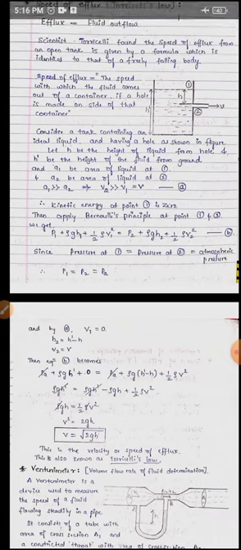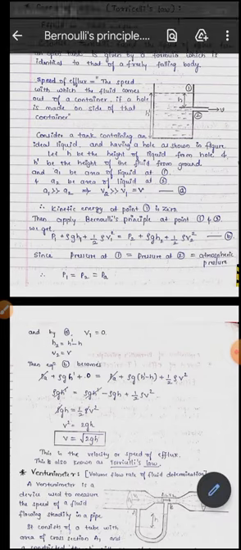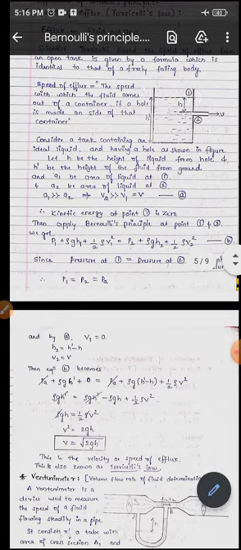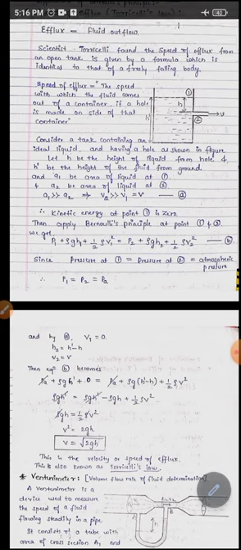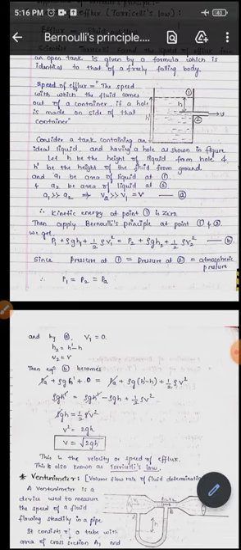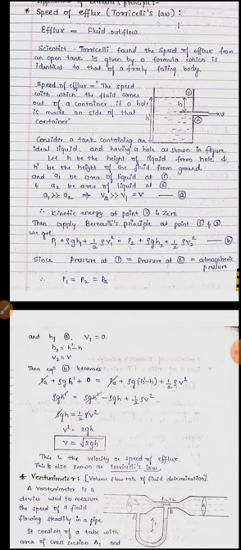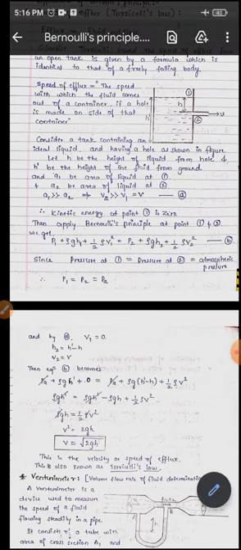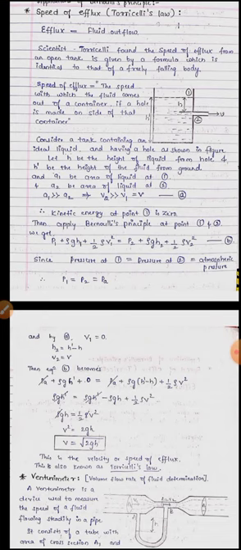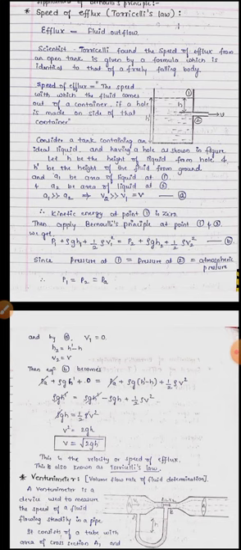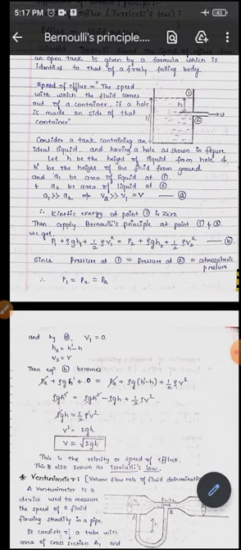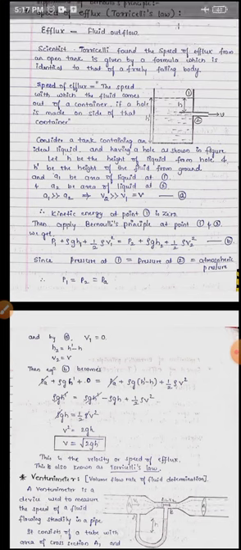So A1 is the area of the surface, and A2 is the area of the liquid at the hole, that is at point 2. Seeing this figure, we can say that A1 is very much greater than A2, because we have made the hole very small. So the area of the surface of the liquid is very much greater than the area of the hole.